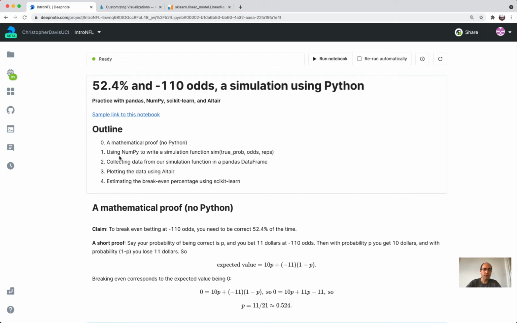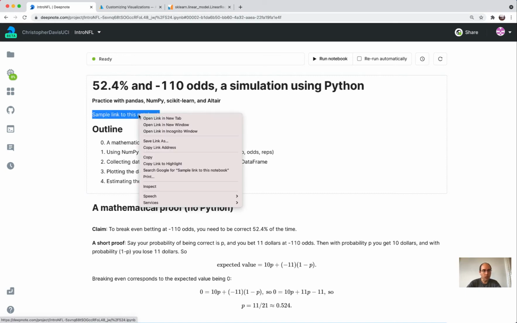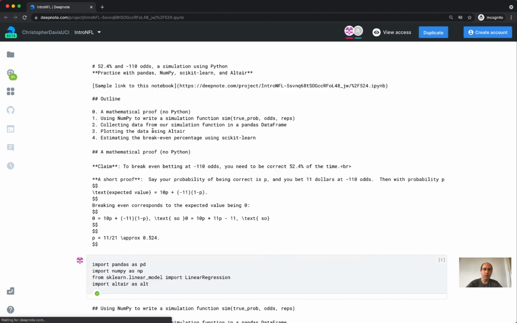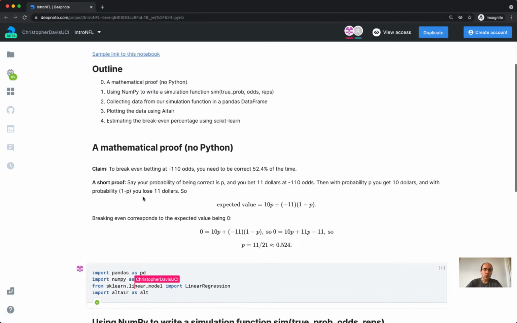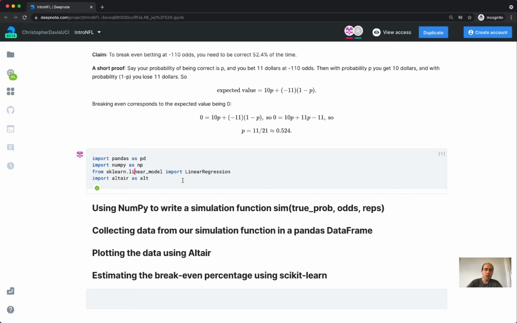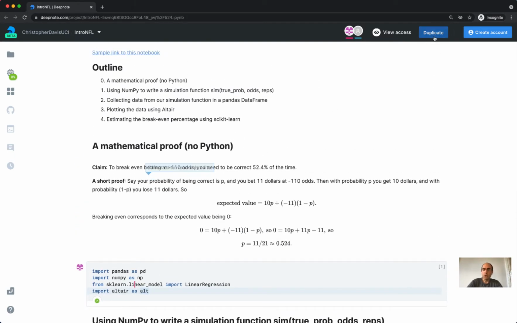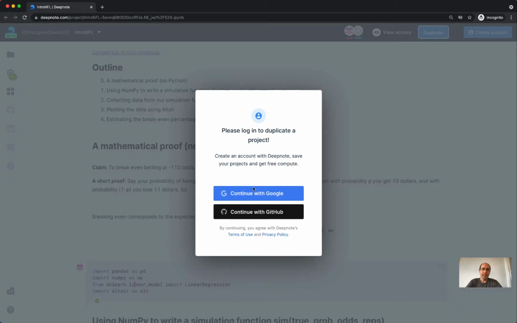And not only are all of these tools free, but you can even use them without installing anything on your computer. So for example, I'll include a link to the notebook like this, and let me show you what will happen if you follow that link. So first you get a copy of the notebook, and if you try to edit it, it won't let you, but all you have to do is click this duplicate button, then sign up for an account on DeepNote, which is free, and then you'll be able to edit it and run the code the same way that I'm doing it.